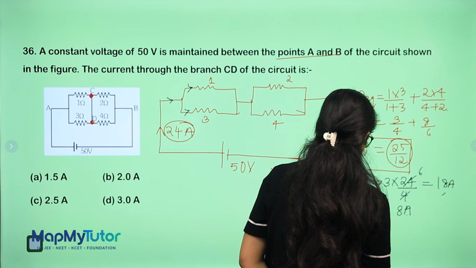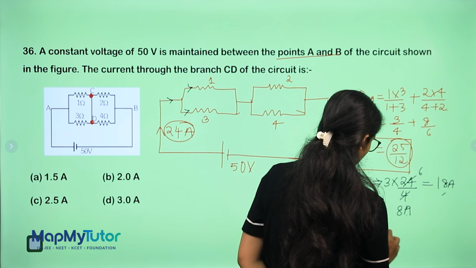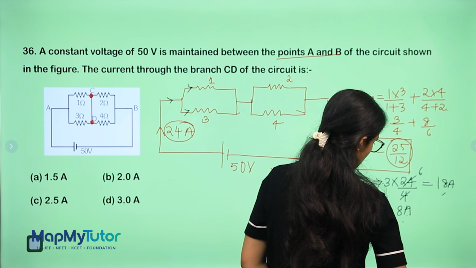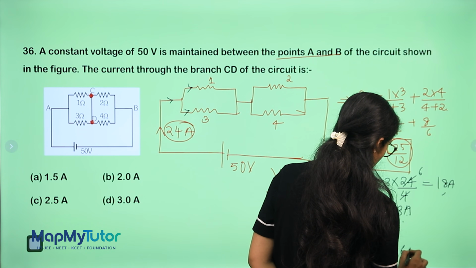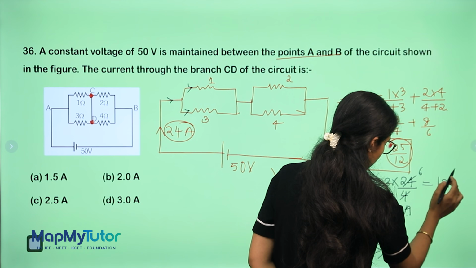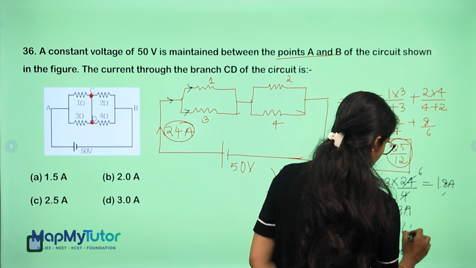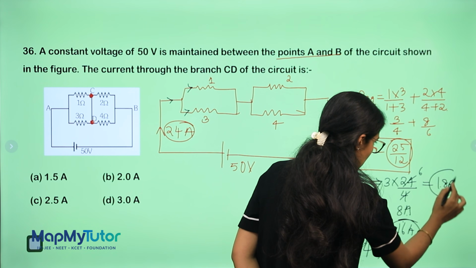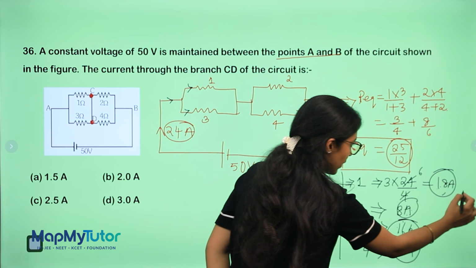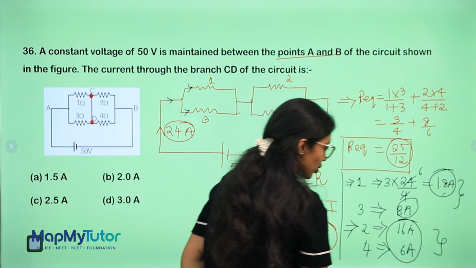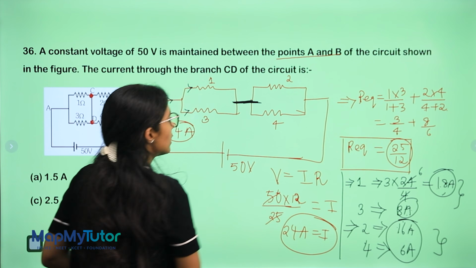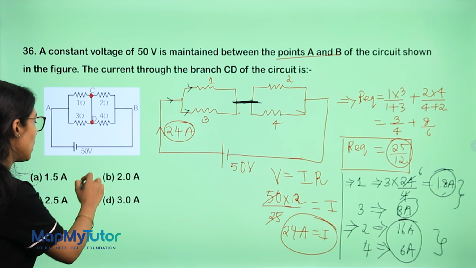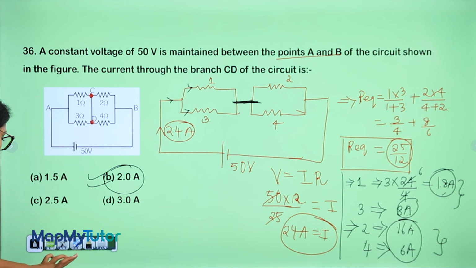Yes, similarly, for 2 you will have 16. For 2 and 4 you will have 16 and 6. 6 ampere here, 16. So you will get total as, you have to see the difference here and the difference here is just 2 amps. So where is the 2 amps going? In charging this junction. So the answer will be option B.